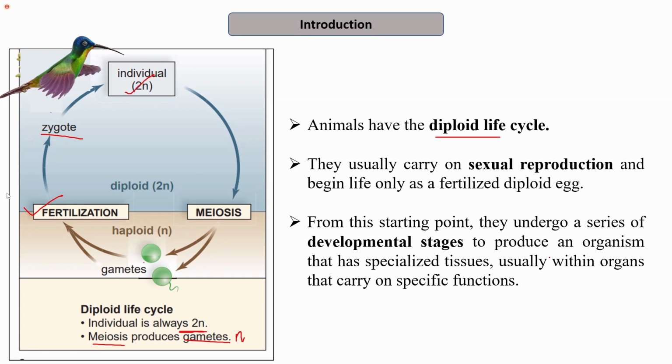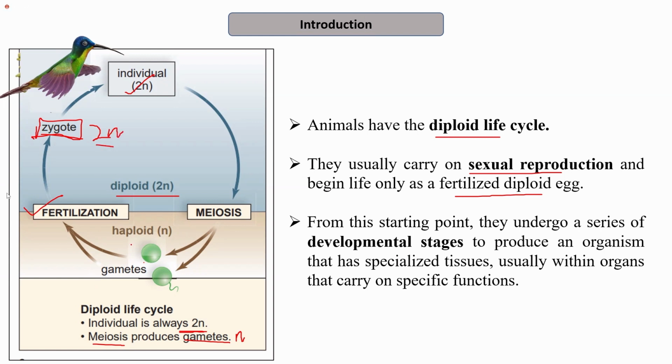So basically animals have a diploid life cycle, that is, throughout their life cycle they have 2N number of chromosomes, and they usually carry out sexual reproduction and begin life only as a fertilized diploid egg, which is known as the zygote. So the zygote is nothing but a fertilized diploid egg, and it is 2N in nature.